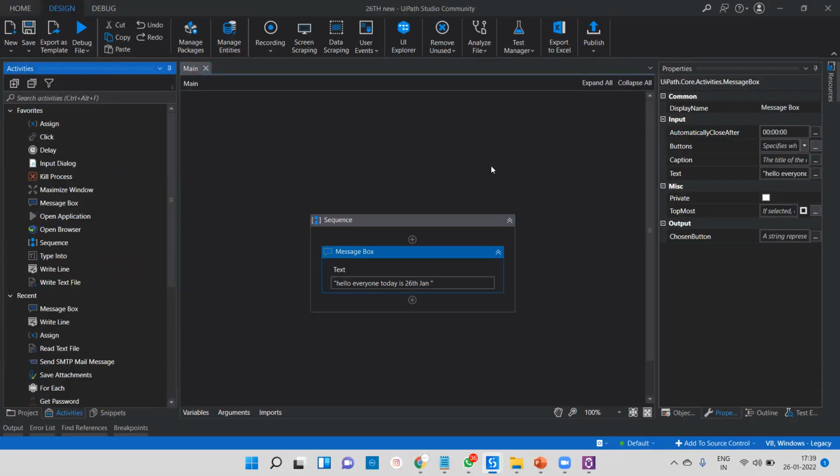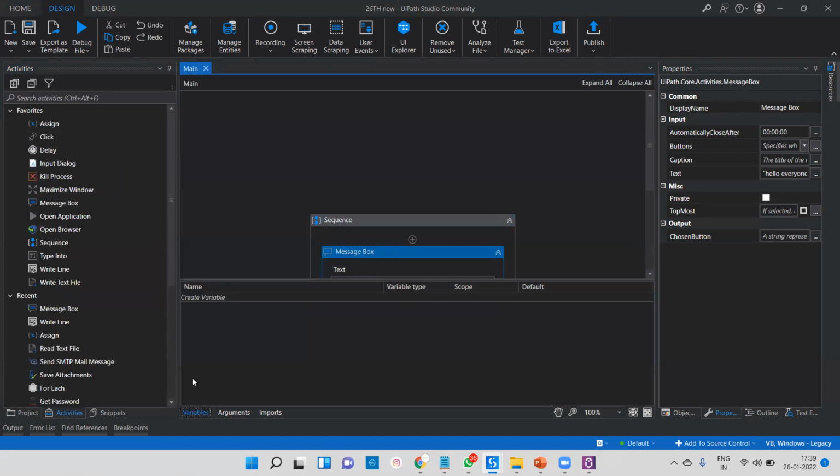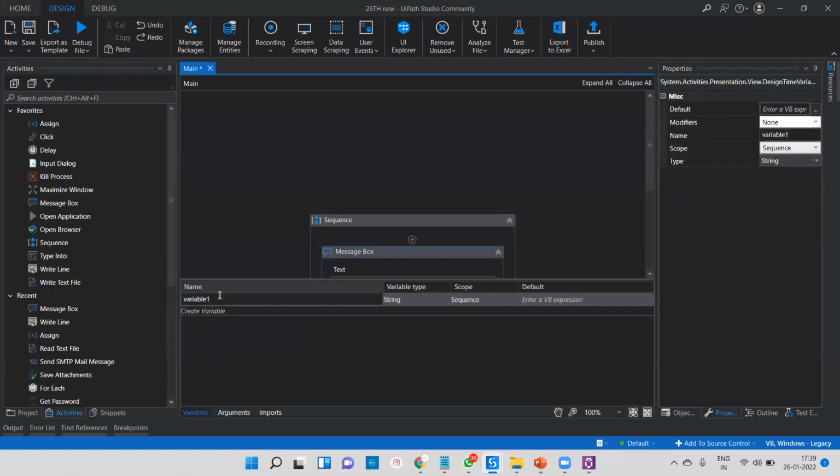But if you want to store in a particular variable, what is a variable? A variable is used for storing any type of data. We can go to the variables panel. Okay, so here if you come here, the variable list is right now blank. You can create your own new variable, whatever new variable you want to create. Here you can click here, and automatically we'll get a variable called Variable1. I want to store some data. What we'll do, we can name it data. Okay, so let me come here.